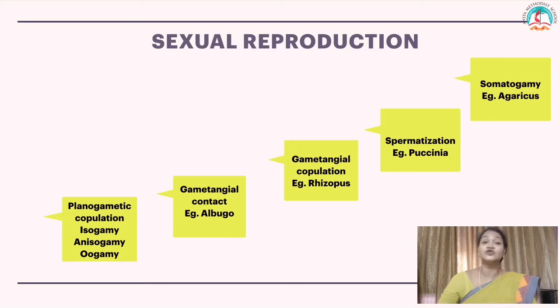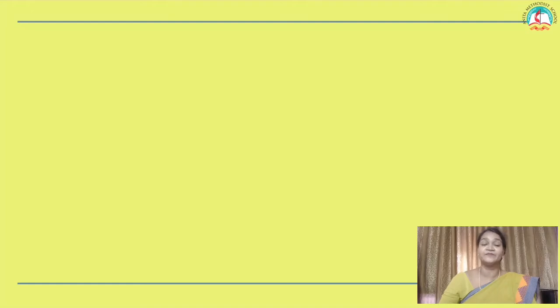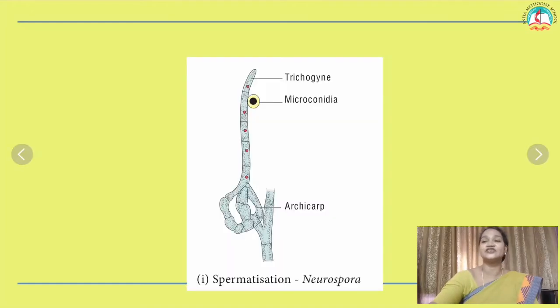The last one is called somatogamy. Fusion of two somatic cells. Body cells come under the process of somatogamy. Example, Agaricus. Let's look at some of the pictures or images of what we learned in the previous topic,